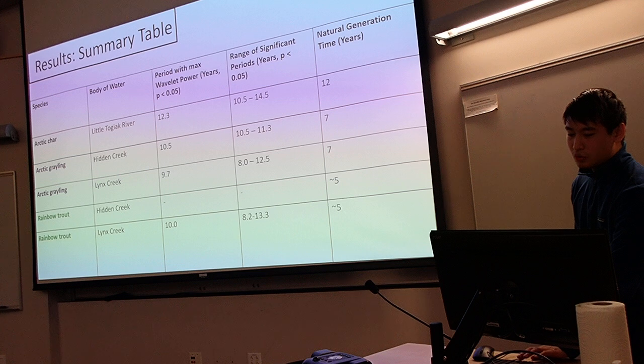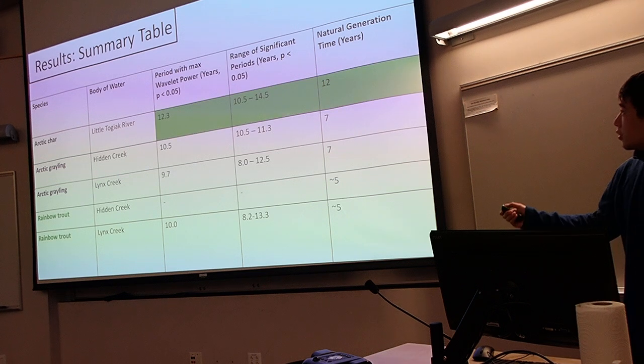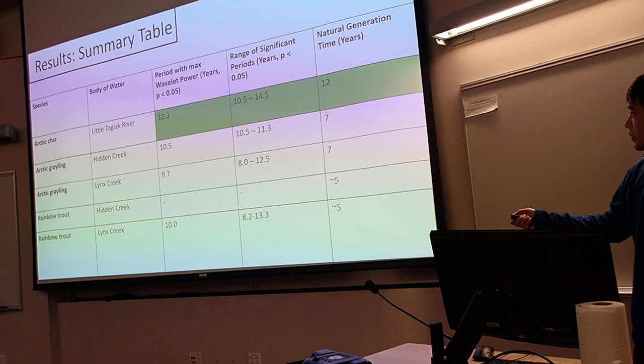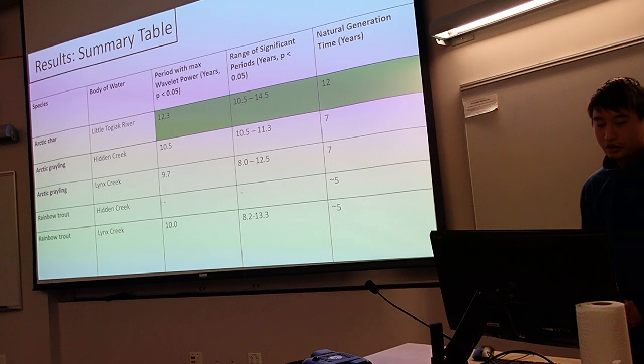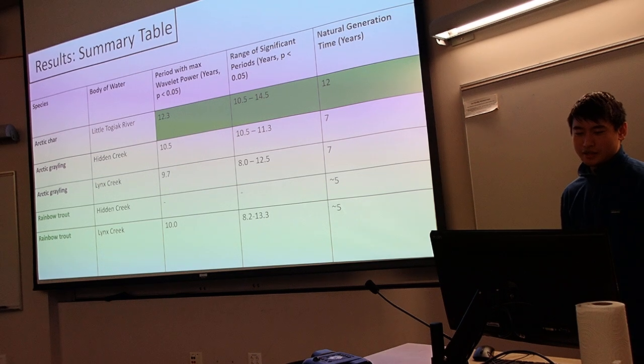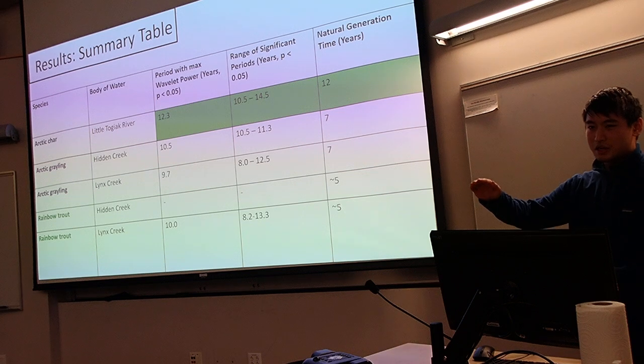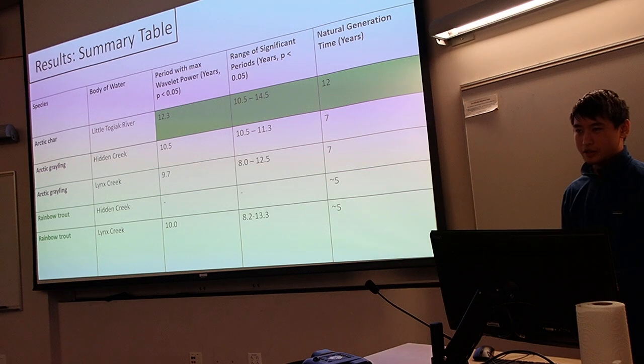The important one to take away here is that our range of significant periods, the periodicity that the model selected for the most power, is roughly the same as the natural lifespan of Arctic char. So what that means is that the periodicity, when we're seeing those oscillations, directly aligns, not necessarily proportional, but directly aligns with the natural generation time of Arctic char.